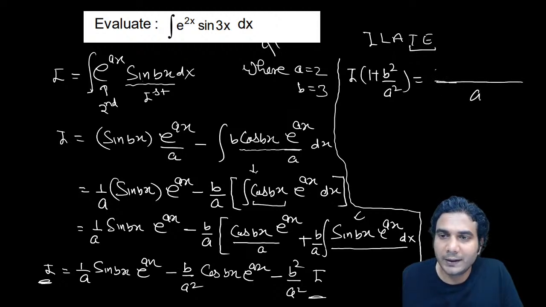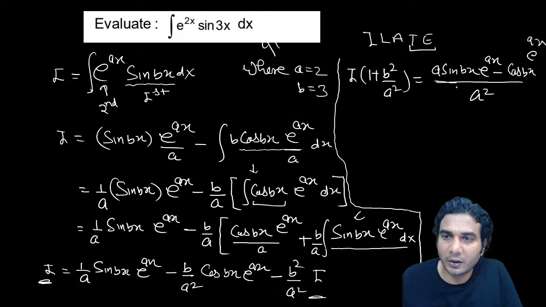So a square, it is like this: a sine bx e raised to ax, minus cos bx e raised to ax, which you can take common later, into b also. So I'm writing it here and then I'll take common. So finally, if you take LCM here also, a square will get cancelled and I is equal to, we'll get a square plus b square in the product.